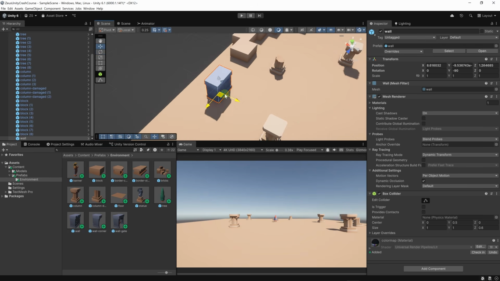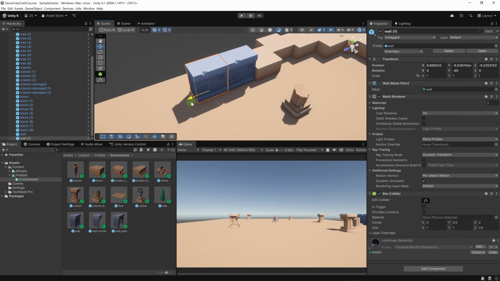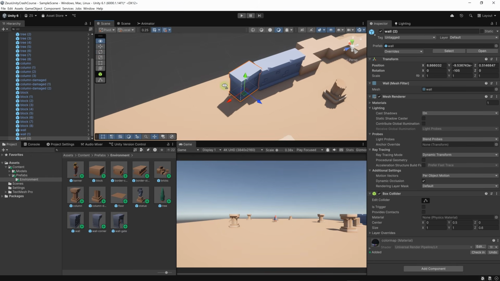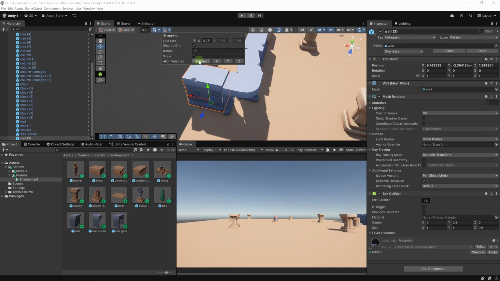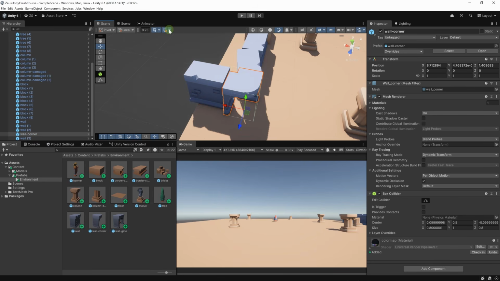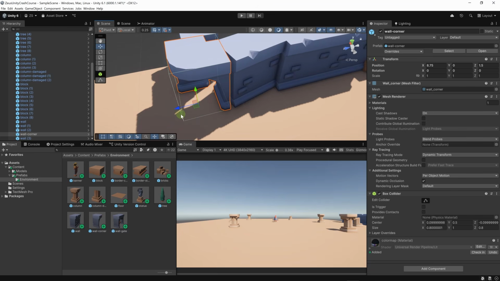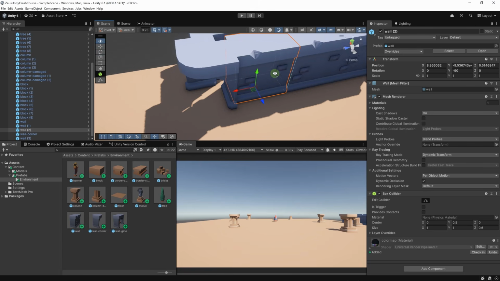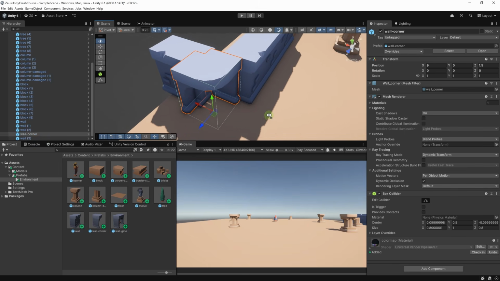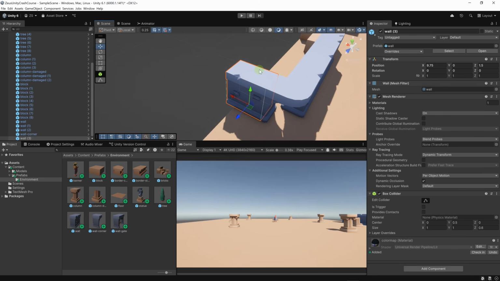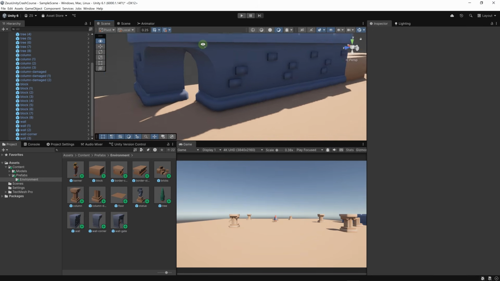Okay, let's have a wall here, and let's Control D and have a wall like this. Control D. Another wall. Let's have it a little bit at an angle. Then let's add a wall corner perhaps, and let's have it somewhere here, and add another wall here. Let's click here, align all axes, and here as well align all axes so they align more or less. Perhaps this one, there's no need to rotate it like that. Okay, we need to select all of these walls, then go here and align with all axes so they can snap together. Okay, so they're snapping perfectly, but we don't have to have such a perfect alignment.